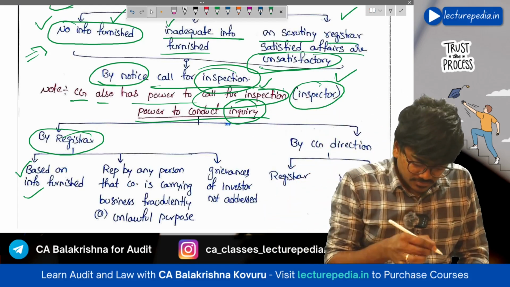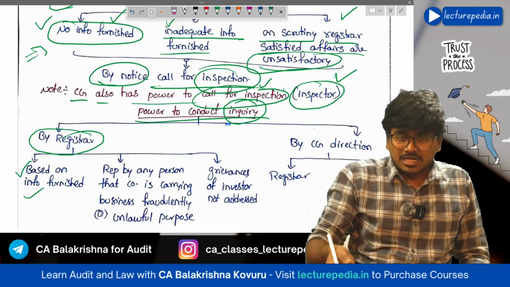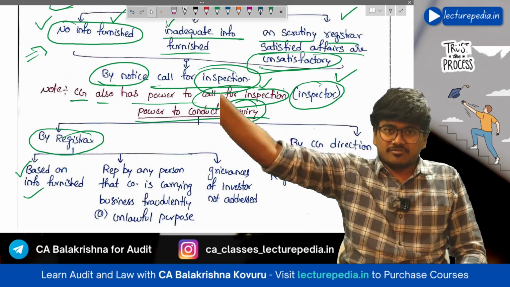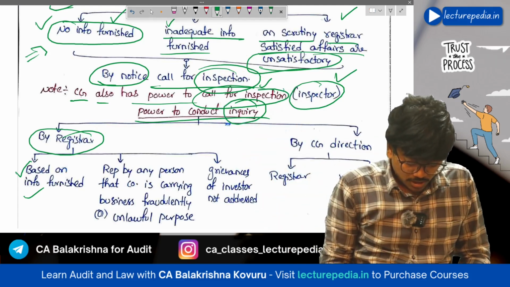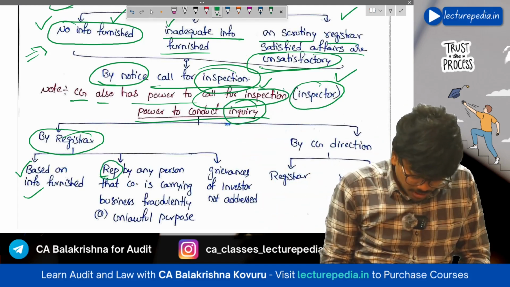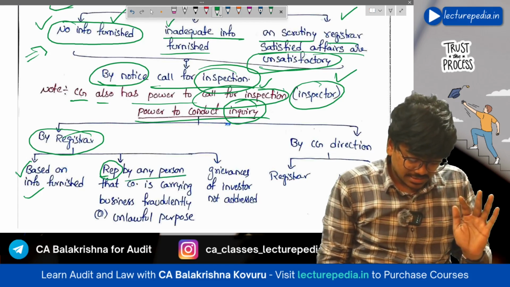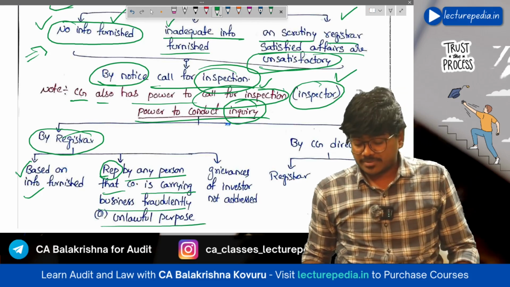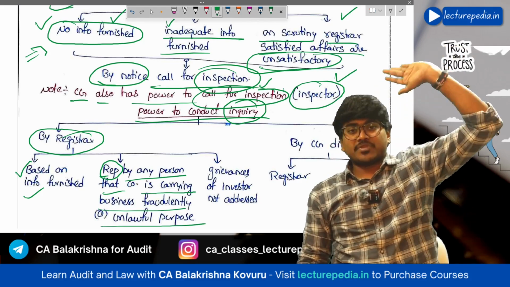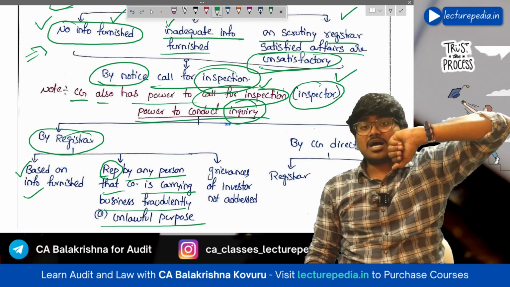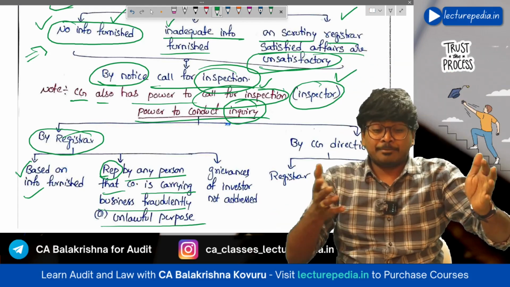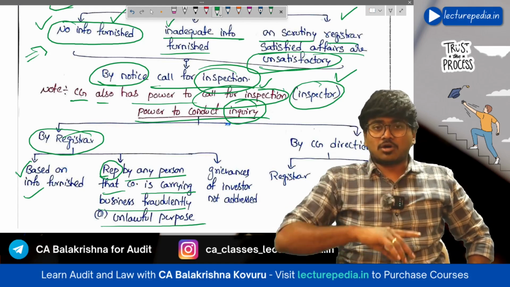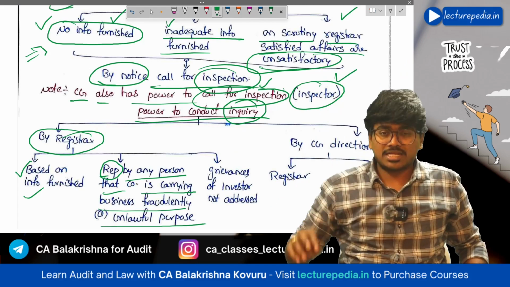So the registrar has power to call for inquiry based on the information that the company furnishes, or if it is reported by any person that the company is carrying on business fraudulently or for unlawful purposes. If any third person gives a complaint to the ROC or reports to the ROC that the company is doing frauds, that the company is doing its business fraudulently, in such a situation also, ROC can conduct an inquiry on the company.